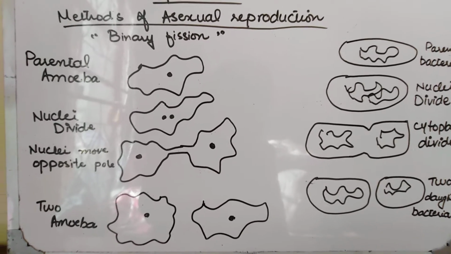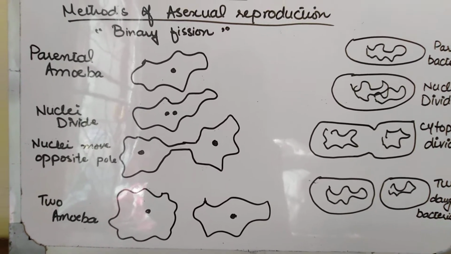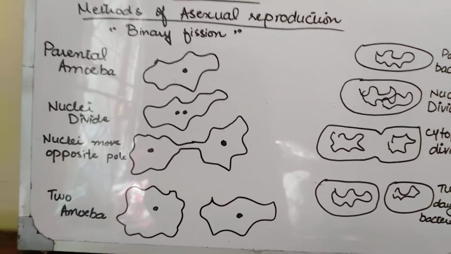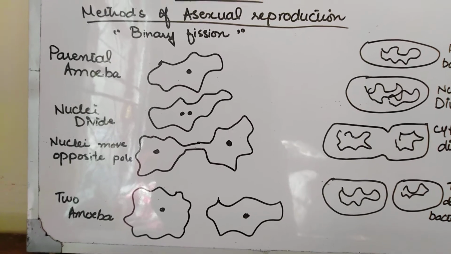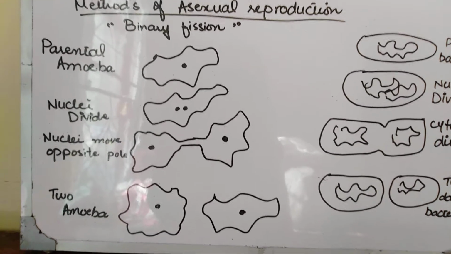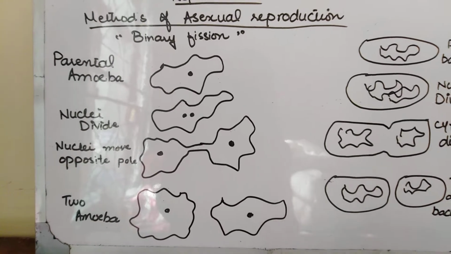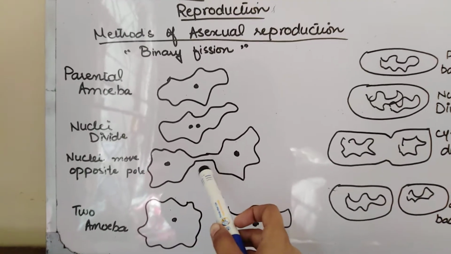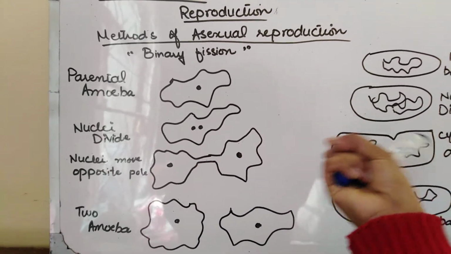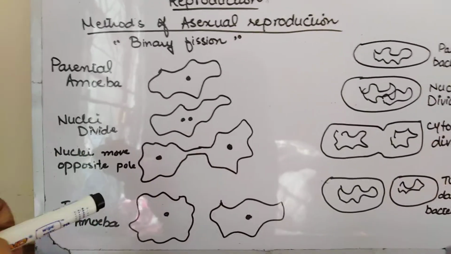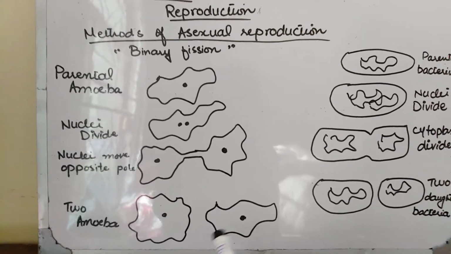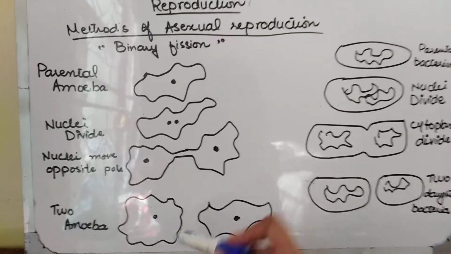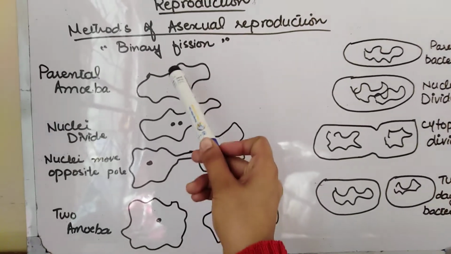Then what happens? Then cytoplasmic division occurs. They start to pull towards each pole. One is moving towards the north pole and one is moving towards the south pole, for the separation, for division into two. After this, it will start pulling this side and it will start pulling towards this side. As a result, two daughter amoeba are formed. This is known as binary fission. Bi means two, divide into two.